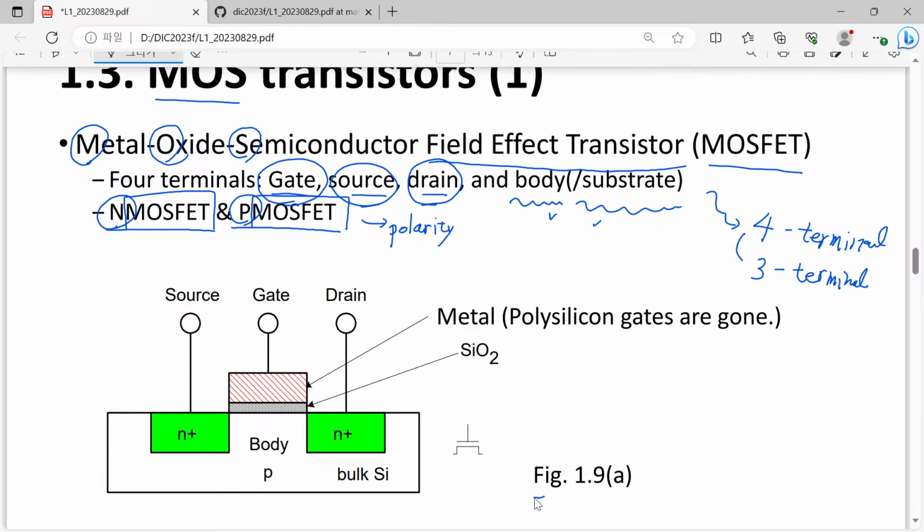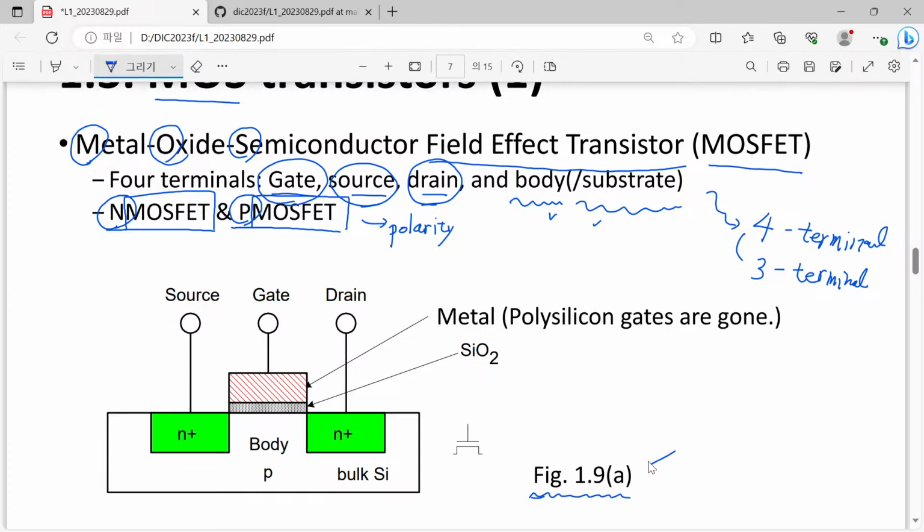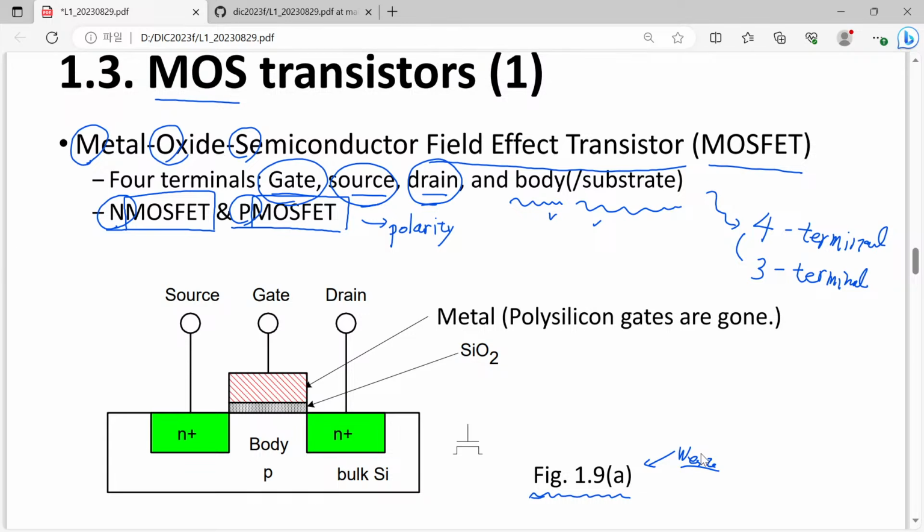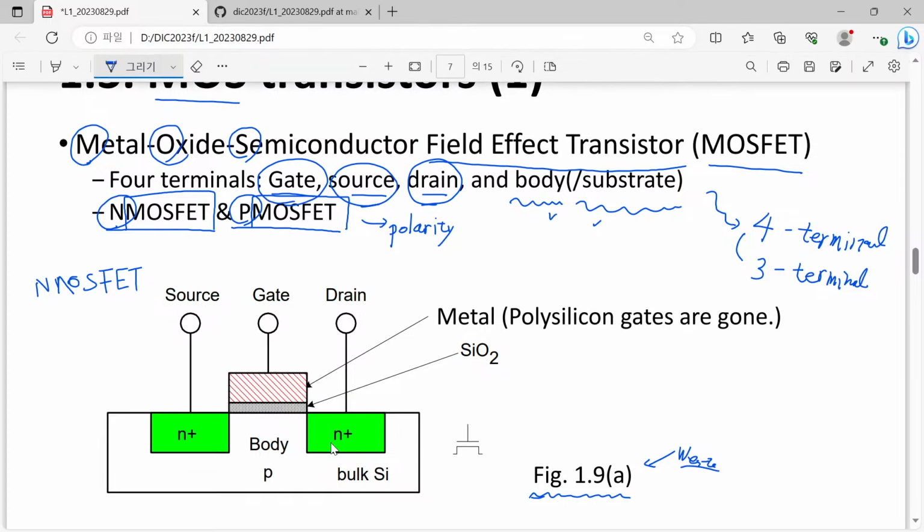Here we have a certain figure number, which just follows our textbook, so if you are interested, please refer to it. This is just a schematic description of our device structure. Maybe you have seen it quite many times. This one is typically an N MOSFET, and I will explain the P MOSFET a few slides later. For a while, let's just concentrate on this N MOSFET.